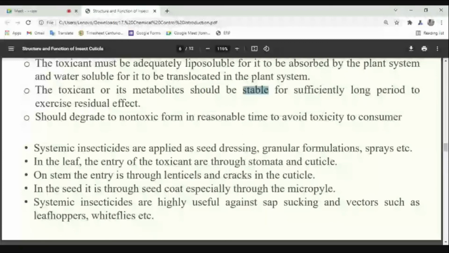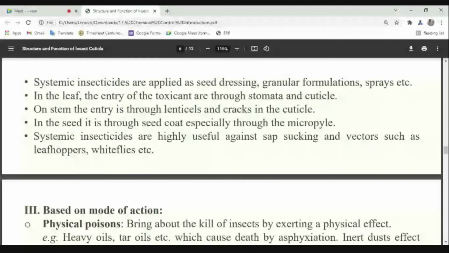Okay, when they are lipid soluble. You see the last point. Who can tell the answer? Systemic insecticides are highly useful against sap-sucking insects and vectors such as leafhoppers and whiteflies. What is the meaning of that? Systemic insecticides are effective against sucking pests. Why? Can anyone tell? Because they can translocate to the sap from the leaf and stems.